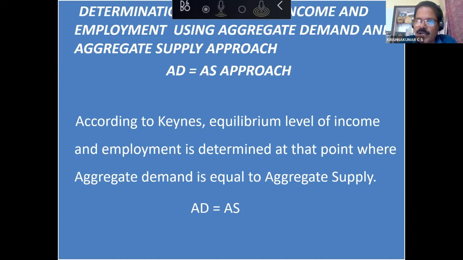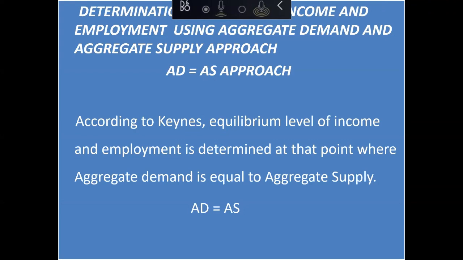Children already know aggregate demand curve and aggregate supply curve. We have already discussed that. So they know how to draw aggregate demand curve and aggregate supply curve. So you can just call a child and ask that child to draw this equilibrium level of income and employment. They can draw the 45-degree line starting from the origin. What is it called? Aggregate supply curve.